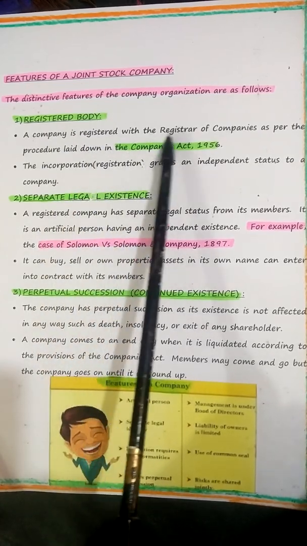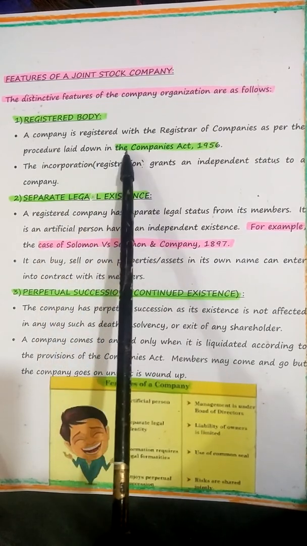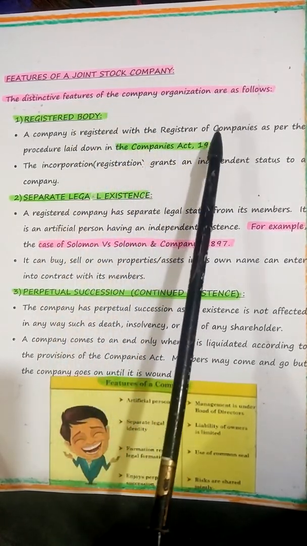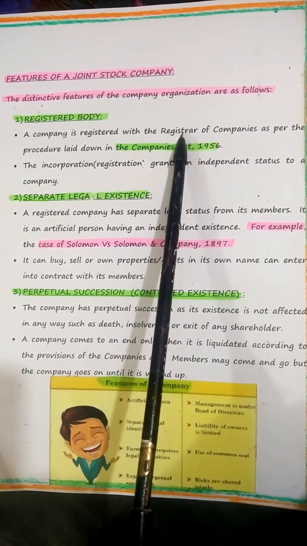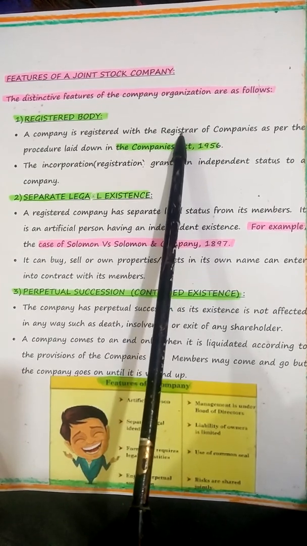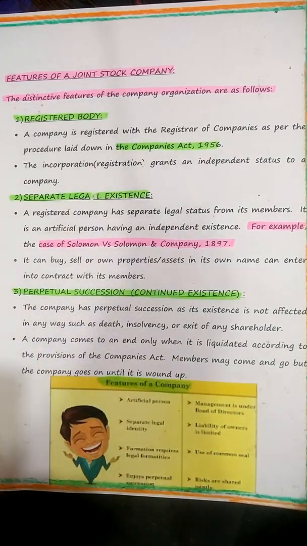A company is registered with the registrar of companies as per the procedure laid down in the Companies Act of 1956. In the earlier chapter, I told you about the registrar. Registrar is an advocate or a highly educated, knowledgeable person with renowned capabilities who keeps the records of the companies, government records and other records.